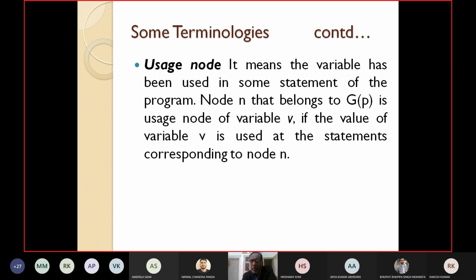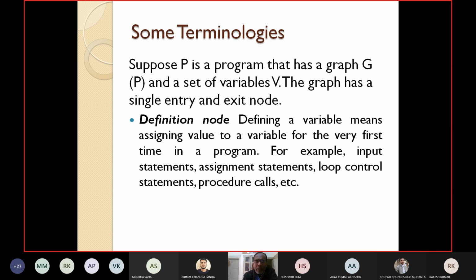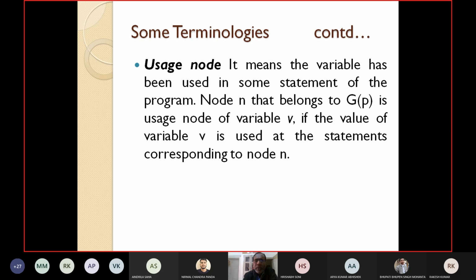So two definitions we have seen. One is definition node or def node. We have already seen earlier def S or def X. Next, the definition of usage node, which is the definition by taking a graph. This also we have already seen earlier, usage S or usage X. So this is usage node.